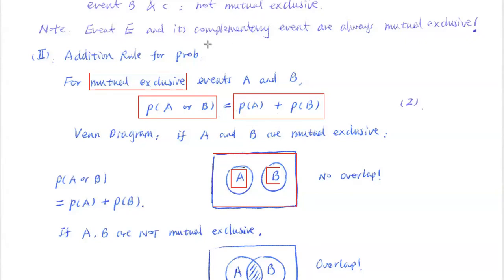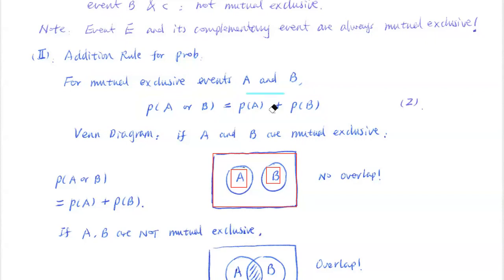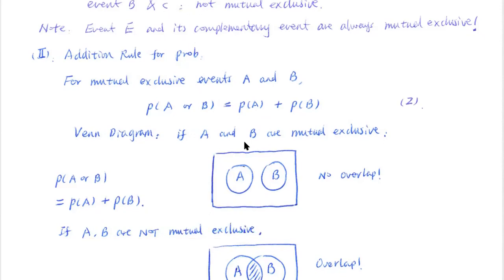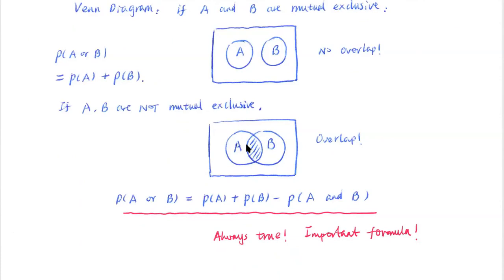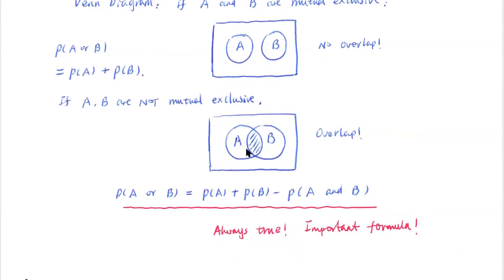Now, the question is, what if it's not mutually exclusive, like this case here? What's happening? You can use this image here. That means there will be some overlapping, a certain region, like the highlighted region here.